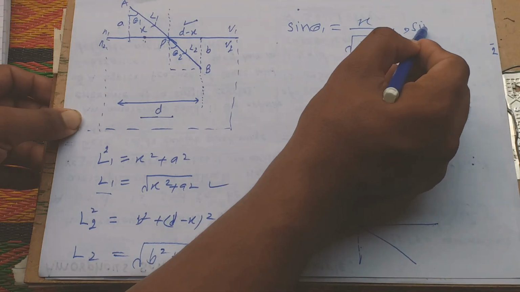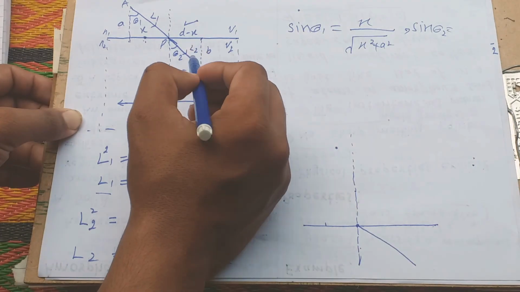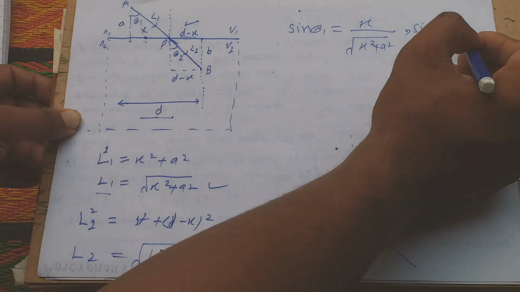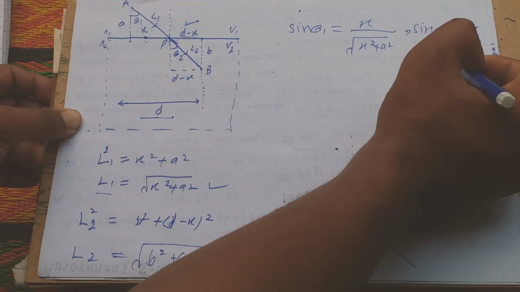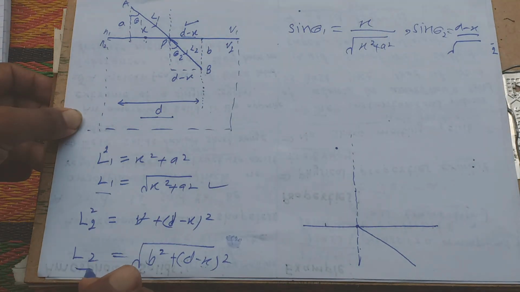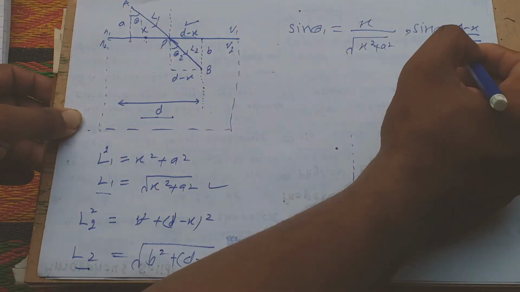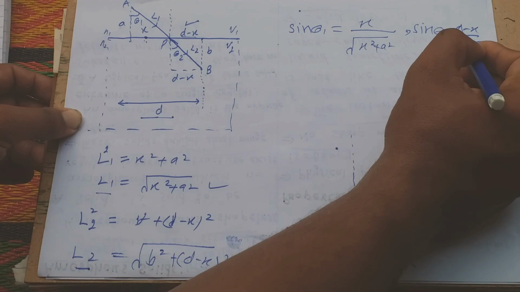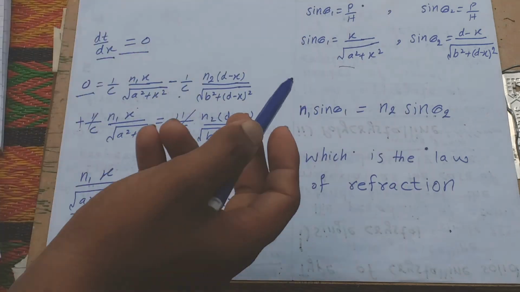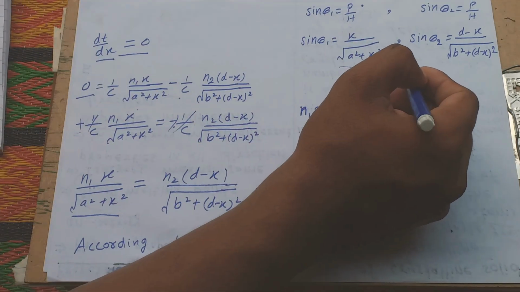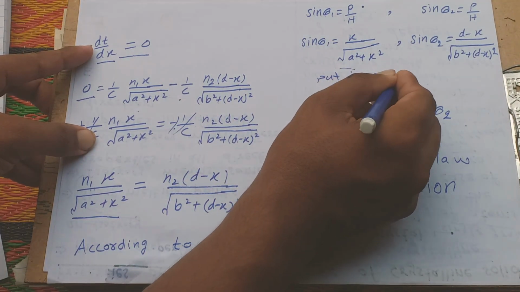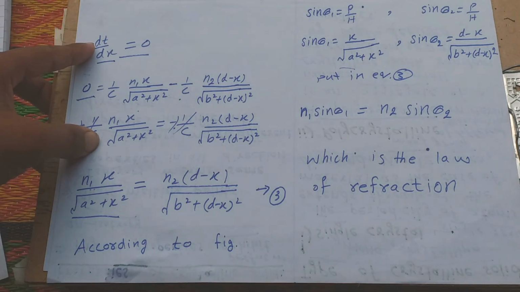And similarly sine theta 2 is equal to, this is sine theta 2, this value we write here, this is perpendicular over, and L2 is the hypotenuse. We know that hypotenuse L2 is equal to this, we write here square root of b square plus d minus x square. Okay, this value we write here, and putting this value in equation 3, we obtain this.